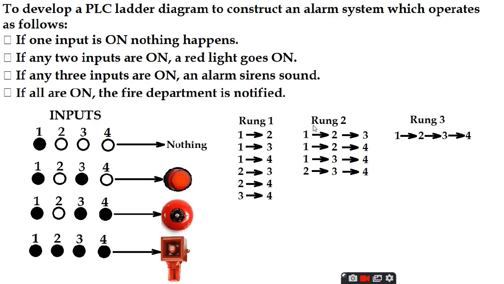Next, for rung 2 we have to take three-input combinations: 1 2 3, 1 2 4, 1 3 4, 2 3 4. The contacts should be in series, so the 1 2 3 series combination should be in parallel with 1 2 4 and so on. And the last case, rung 3, has all four inputs 1 2 3 4 in series. So let's go to CoDeSys and start the design. Once we design the ladder diagram, this application works.